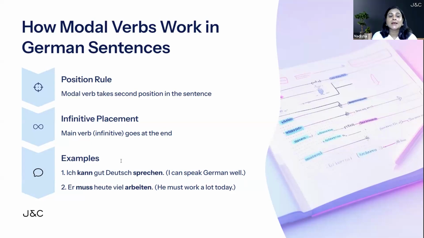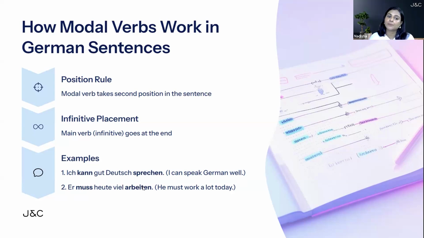The next one is: ich muss heute viel arbeiten. Now can you guess what is the modal verb here? Yes, you're right. Müssen is the modal verb here. And what is the rule? The rule says the modal verb comes at the second place in a sentence, and the main verb, which is arbeiten, will go completely at the back in infinitive form.